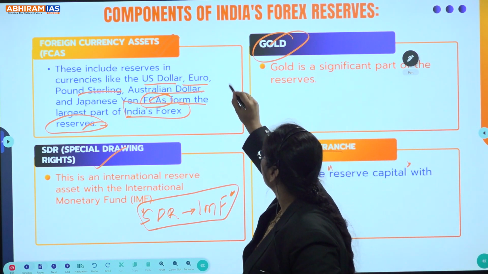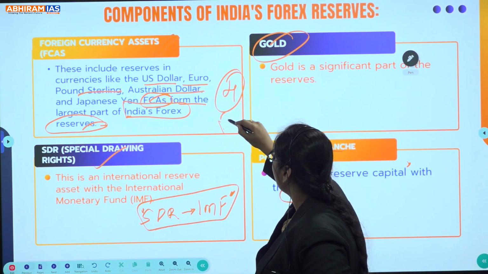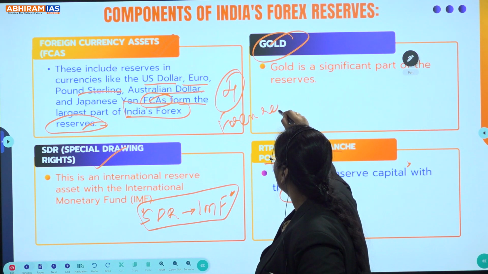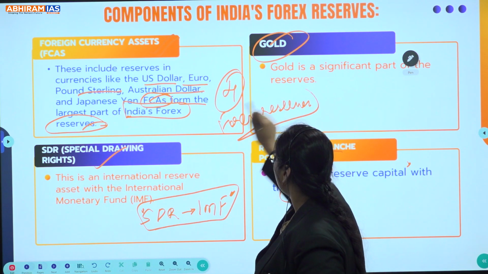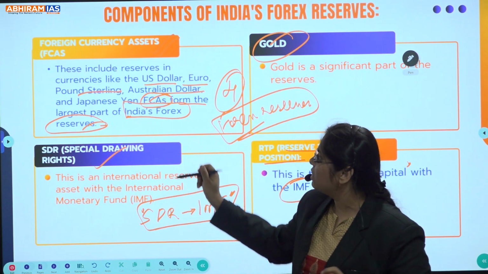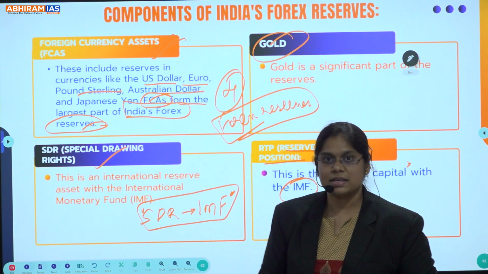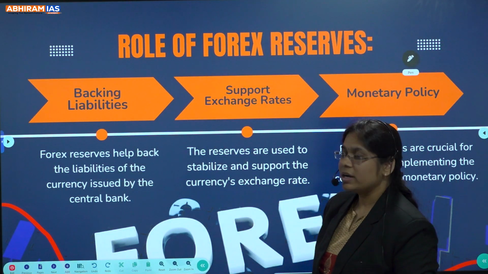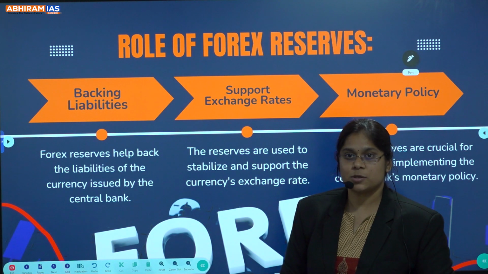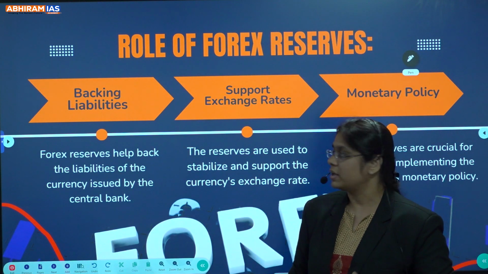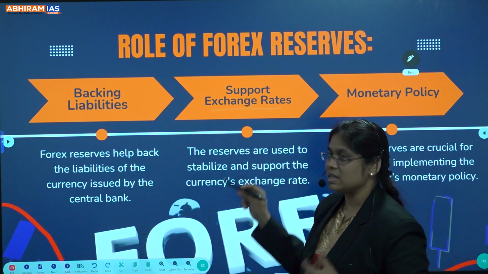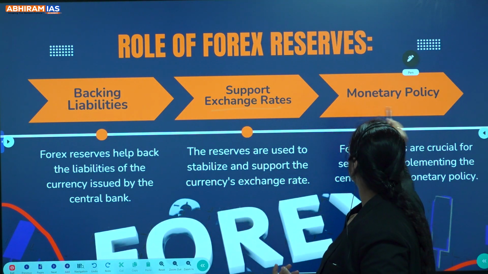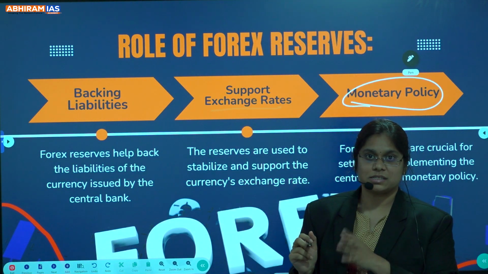So, these are the 4 components of the Forex reserves. What is the highest composition with respect to India? That is the foreign currency assets. Clear? Now, next. What is the role of this Forex reserves? So, basically one is stability, okay, and the other is support, like exchange rate support, and another is the monetary policy, as we just saw.